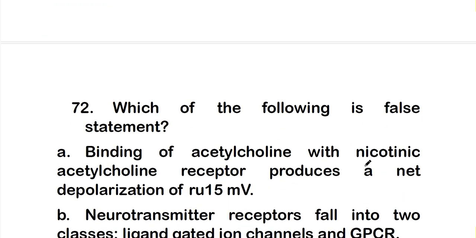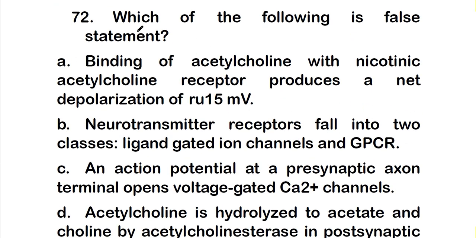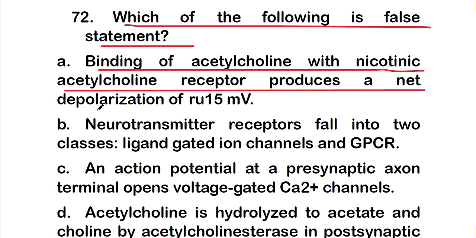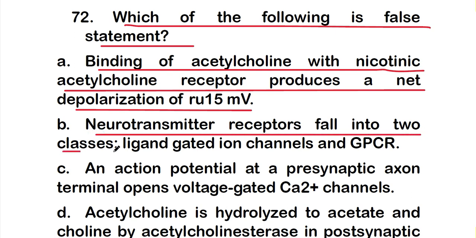So the next question is, which of the following statements is false? Option A, that is binding of acetylcholine with nicotinic acetylcholine receptor produces a net depolarization of 15 mV, or option B, that is neurotransmitter receptors fall into two classes, that are ligand gated ion channels and GPCR.